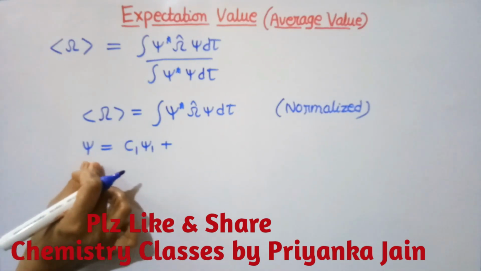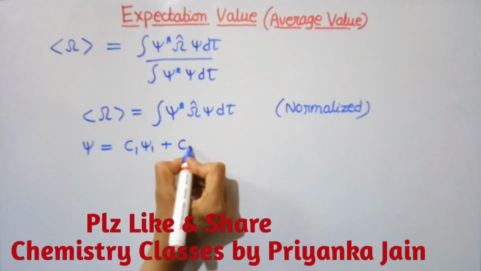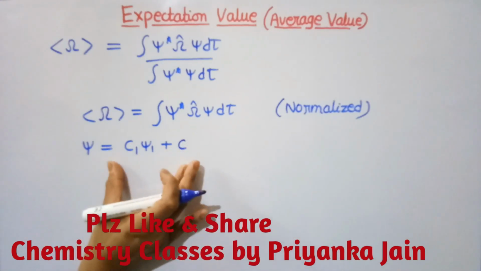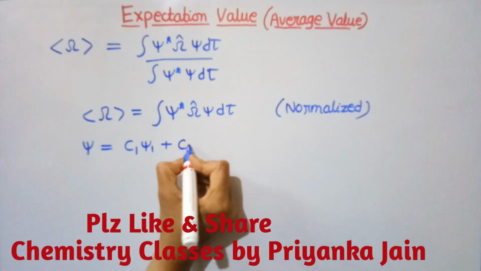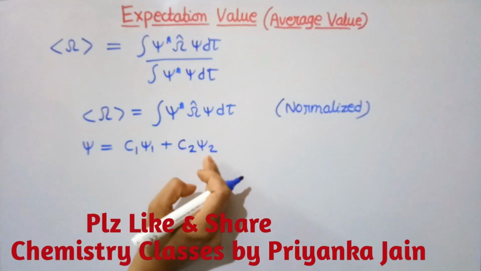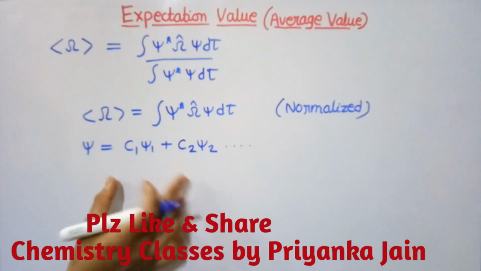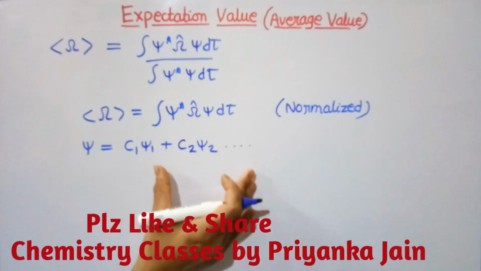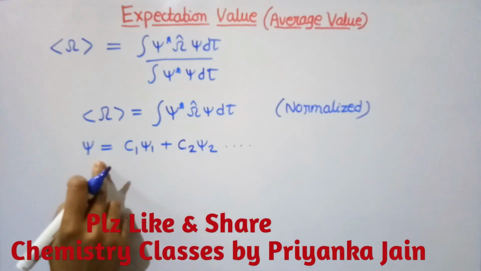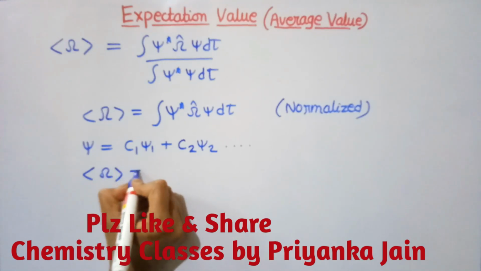These wave functions are generally superpositions of two or more wave functions, and I will make another video about this particular topic. Here I am giving it in short. So this is a superposition of two or more wave functions in this manner, right? And here C1, C2, etc. are the coefficients.